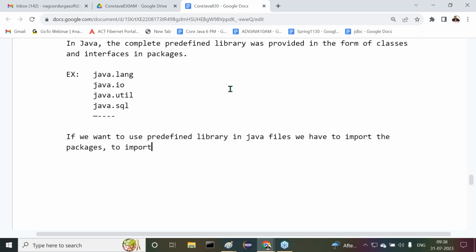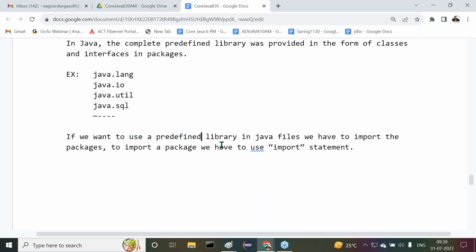To import a package, which statement do we have to use? The import statement. In the case of C and C++, we use the hash include statement, but in the case of Java, we use the import statement.